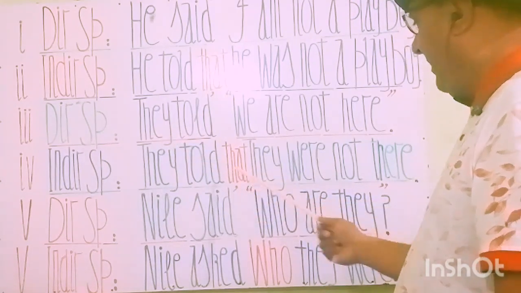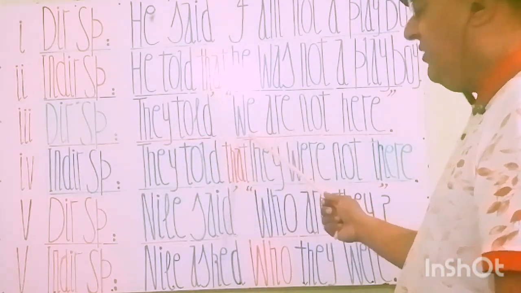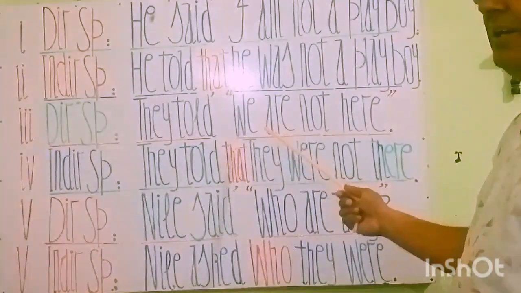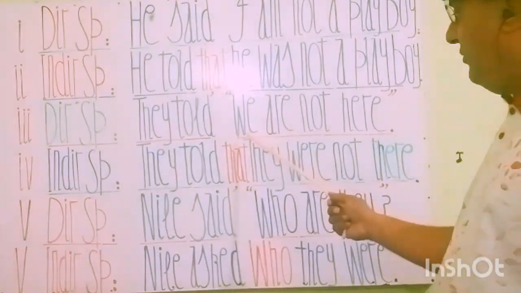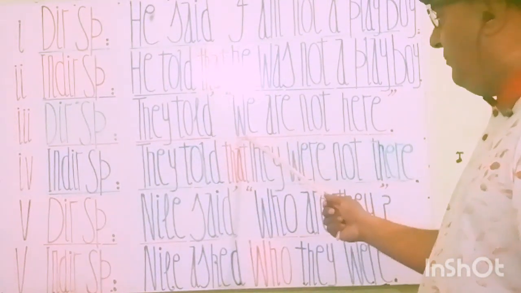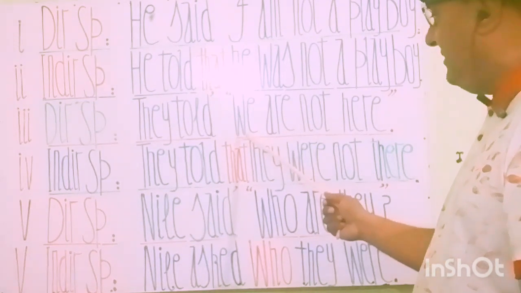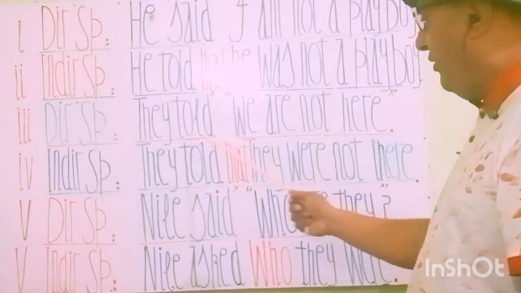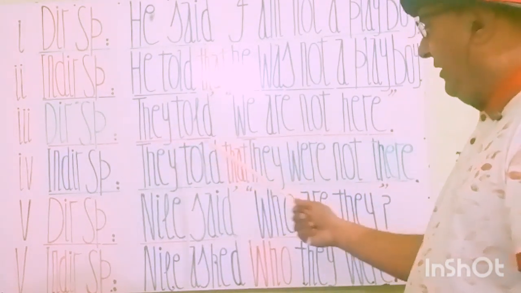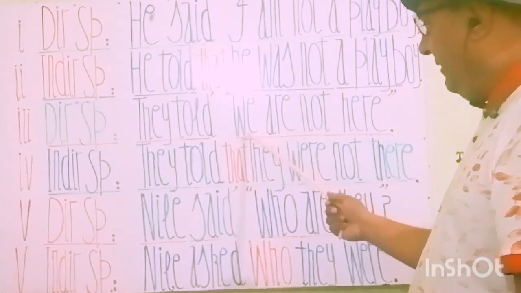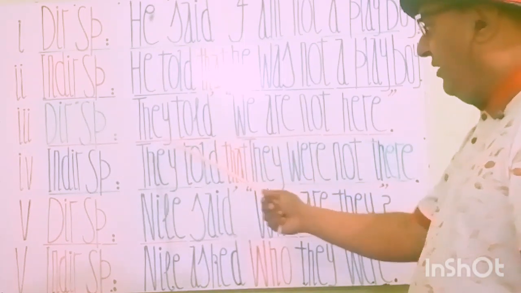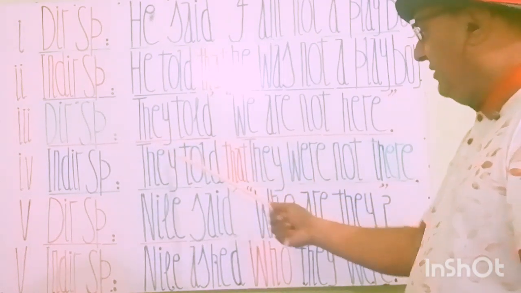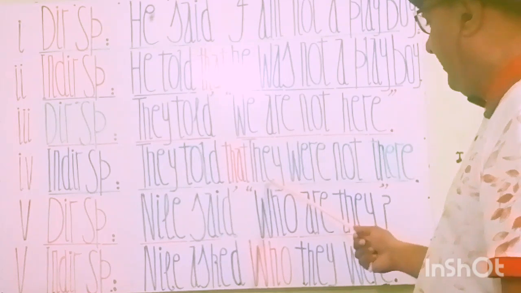That's why they is here. So always keep in mind, my students and my viewers, that the first person inside the commas, either a singular pronoun or plural, must be changed by the outer subject. So here we have we, and then we must be changed by the outer subject they. So after that we will write here they.